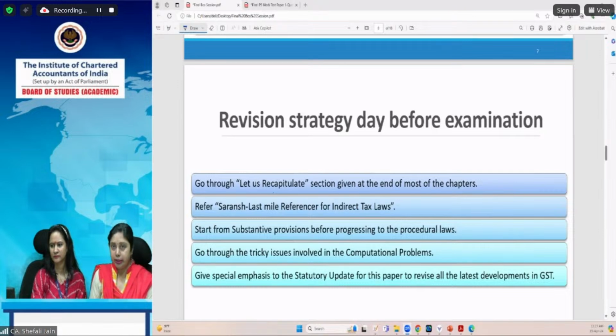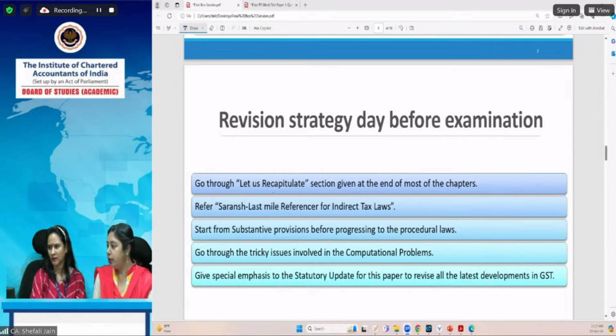Now, what you can do further for the examination is attempt your mock test paper. You should attempt the mock test paper in exam-like conditions. In fact, we'll discuss some questions of the first mock test paper today, but mock test paper 2 you can at least attempt in exam-like conditions and compare your answers with the answers provided. So you will be able to assess your preparation for the examination.